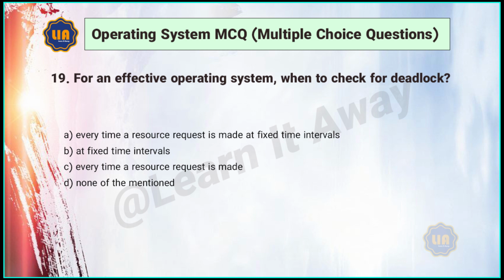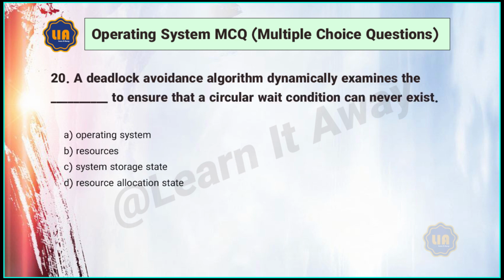19. For an effective operating system, when to check for deadlock: A. every time a resource request is made at fixed time intervals, B. at fixed time intervals, C. every time a resource request is made, D. none of the mentioned. Answer: A.